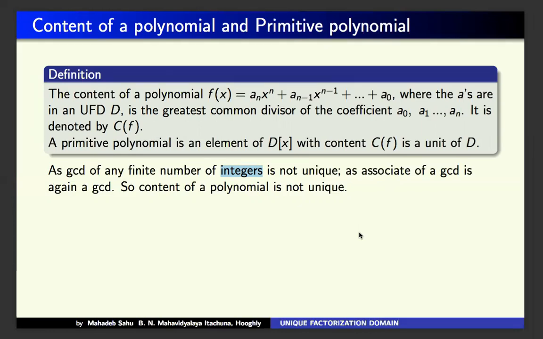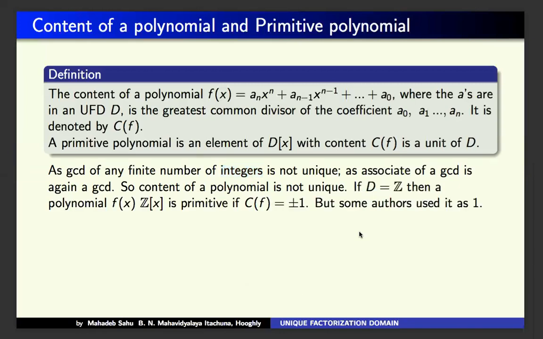So an associate of a GCD is again a GCD. That's why a finite collection of members has no unique GCD, but there are so many GCDs. Therefore the content of a polynomial, as it is the GCD of the coefficients, is actually not unique.